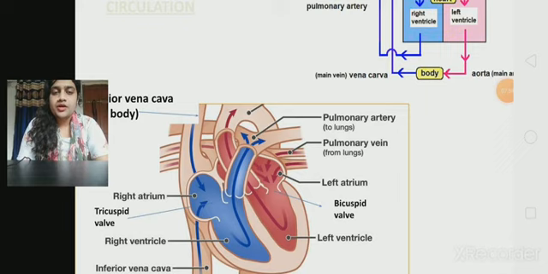The pure blood or oxygenated blood comes from the lungs through the pulmonary vein into the left atrium, and from the left atrium it goes to the left ventricle through the bicuspid valve, and this blood from the left ventricle gets distributed throughout our body.